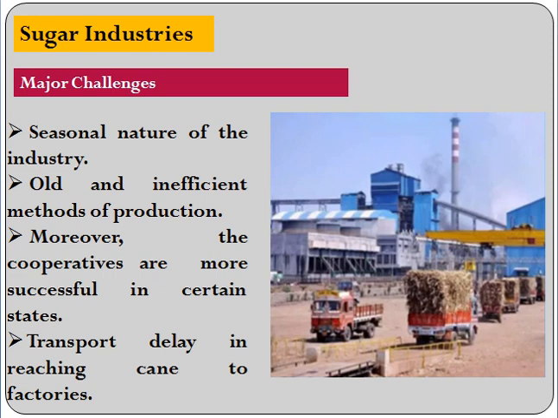Moreover, the cooperatives are successful only in certain states like Maharashtra. Then, transport delay in reaching cane to the factories. If there is a delay, there will be a reduction in the sugar that is derived from it.